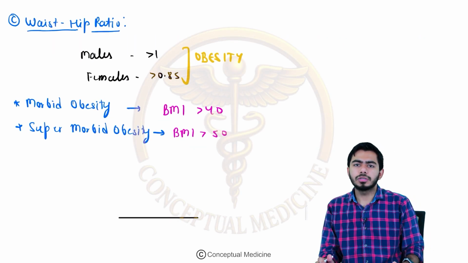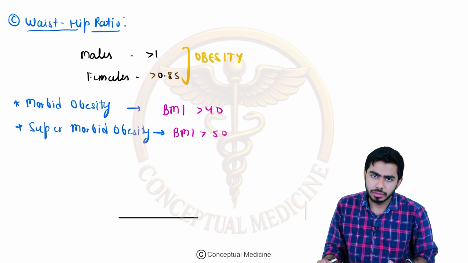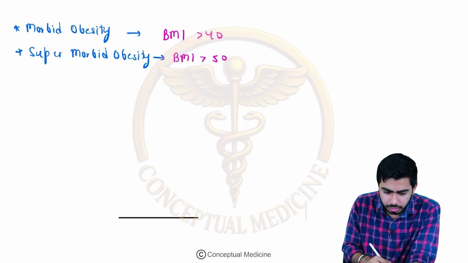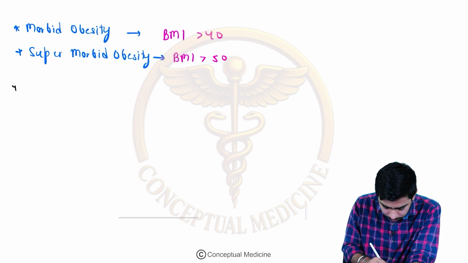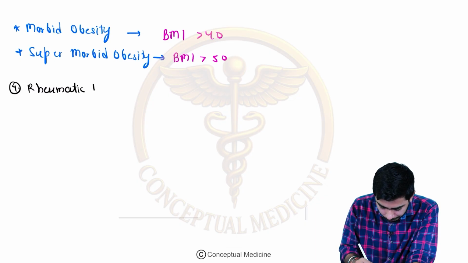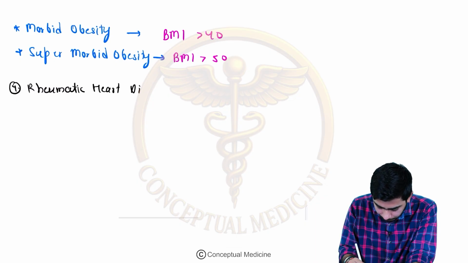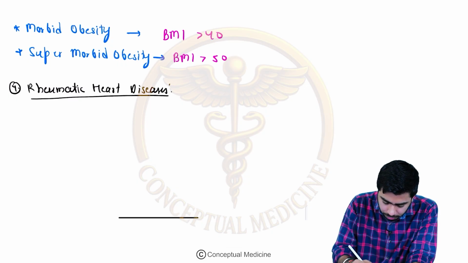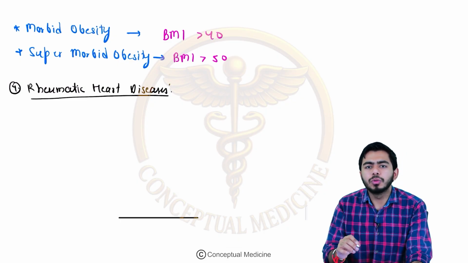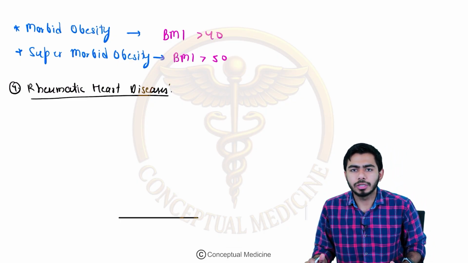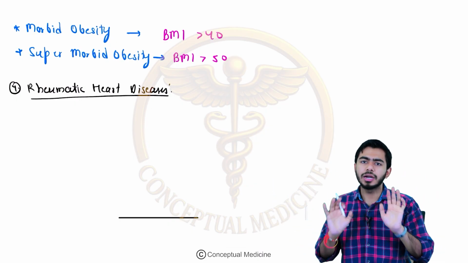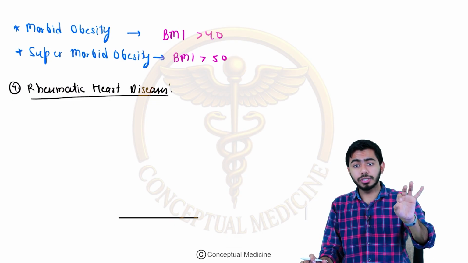So once we have talked about this, then we shall move on to rheumatic heart disease, right? Okay, so now let's talk about the fourth category over here, that is rheumatic heart disease. I told you in the initial part of this section that in the non-communicable diseases, we are classifying them as infectious or non-infectious.